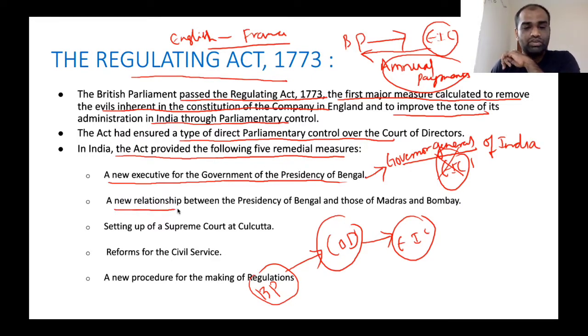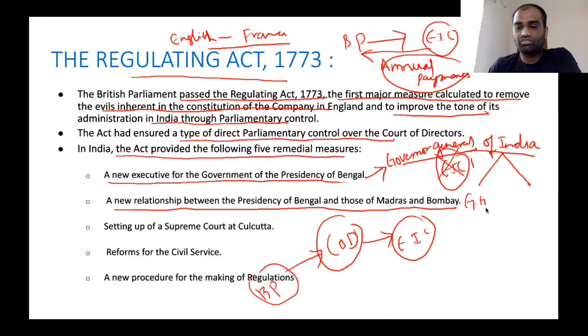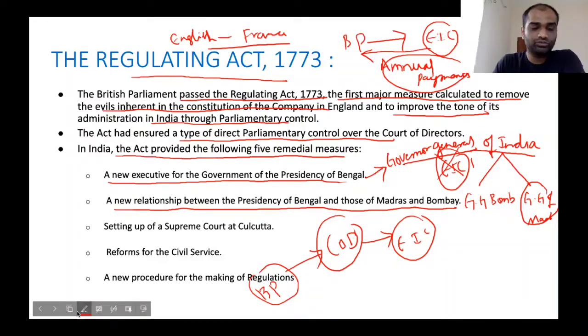A new relationship between the Presidency of Bengal and those of Madras and Bombay was established. Now, this Governor General of Calcutta was called the Governor General of India. Under this Governor General of India, the governors of Bombay and Madras had to work. These two came under the direct control of the Governor General of India. So this is a new relationship that was established between the Governor General of India and Bombay and Madras, and it also set up the Supreme Court of India at Calcutta.